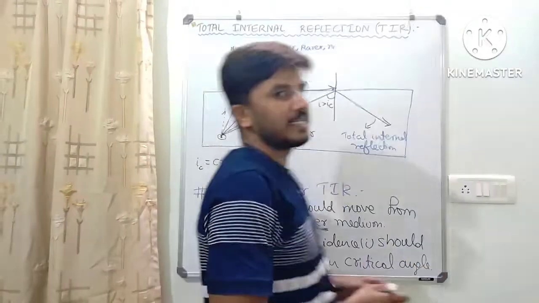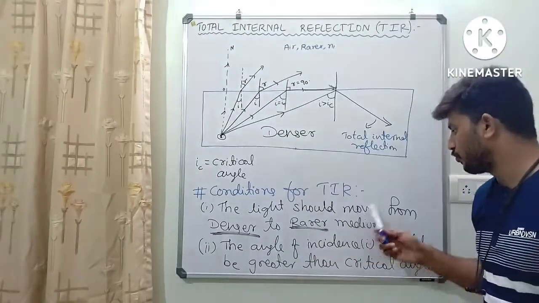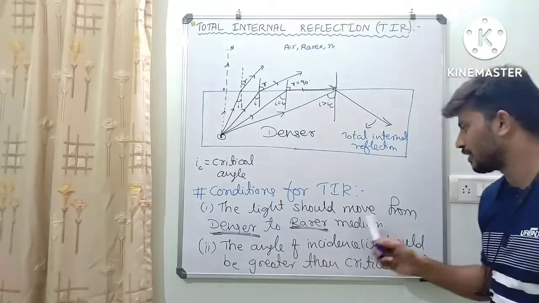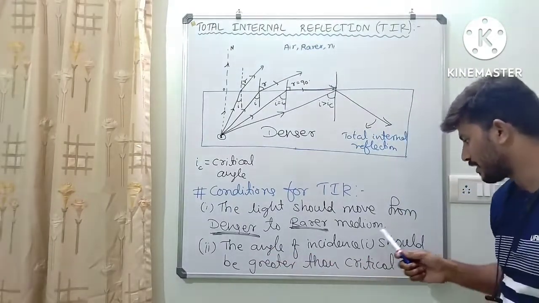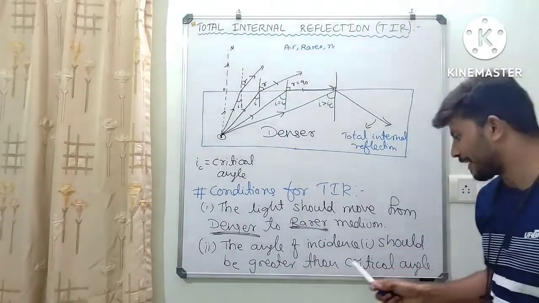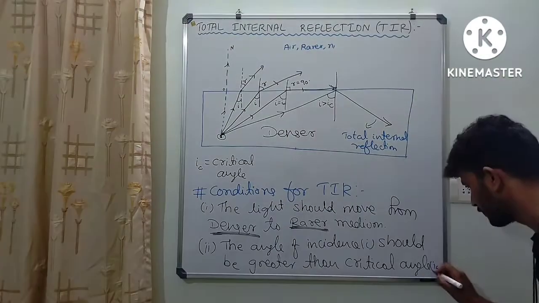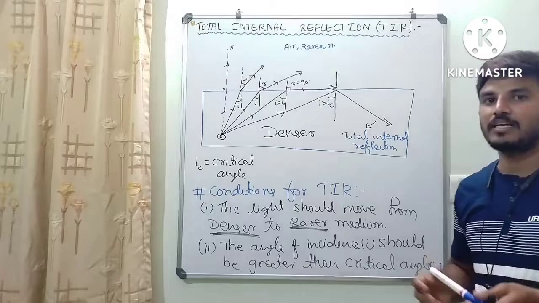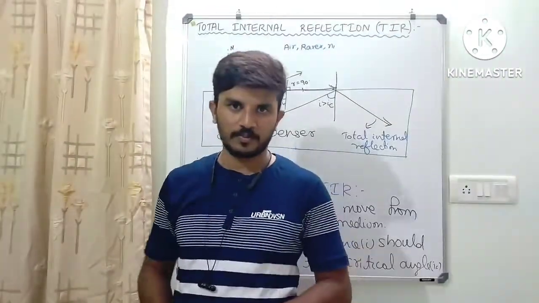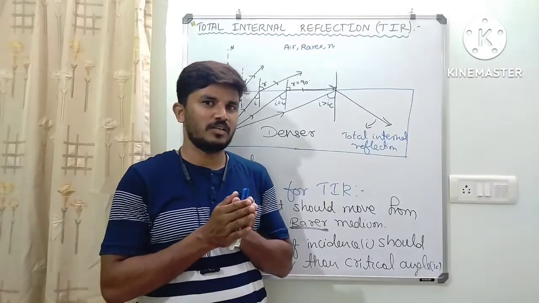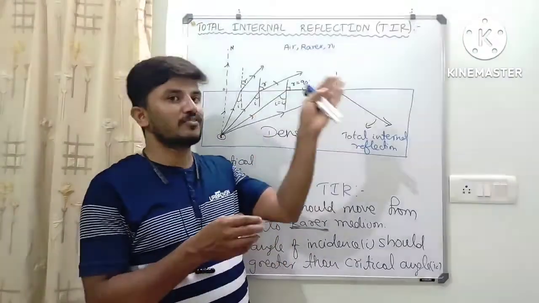The angle of incidence should be greater than the critical angle. The light should move from a rarer to a denser medium, and the angle of incidence should be greater than the critical angle, that is IC. These two are the conditions for total internal reflection. Now the question is: where do we use this phenomenon called total internal reflection?